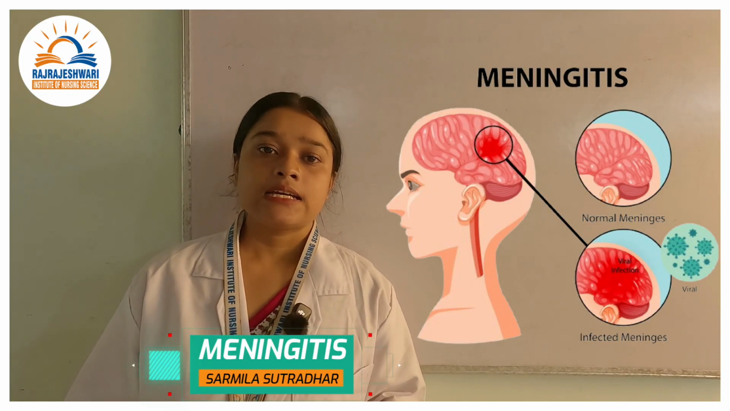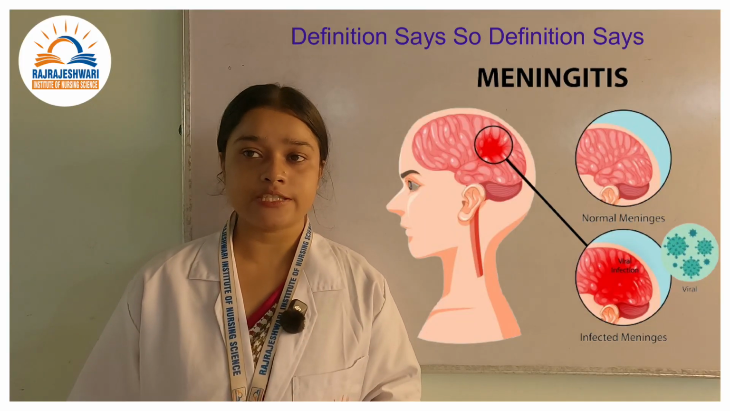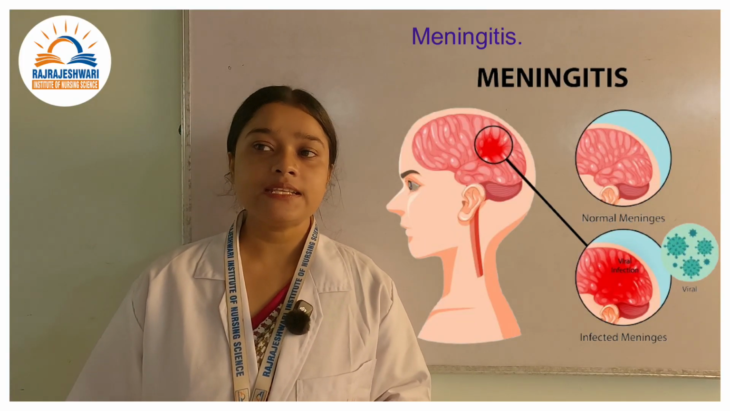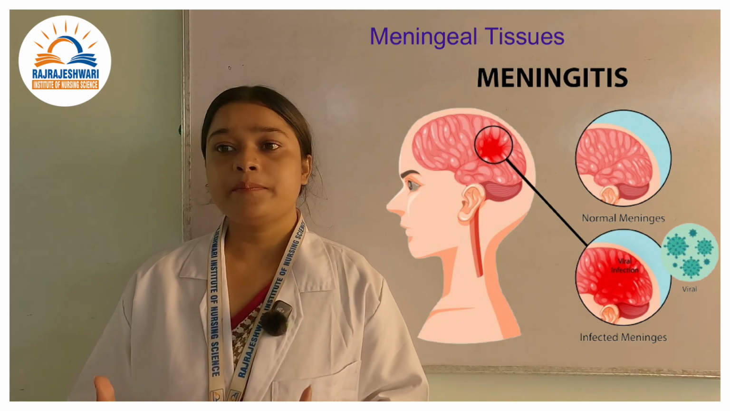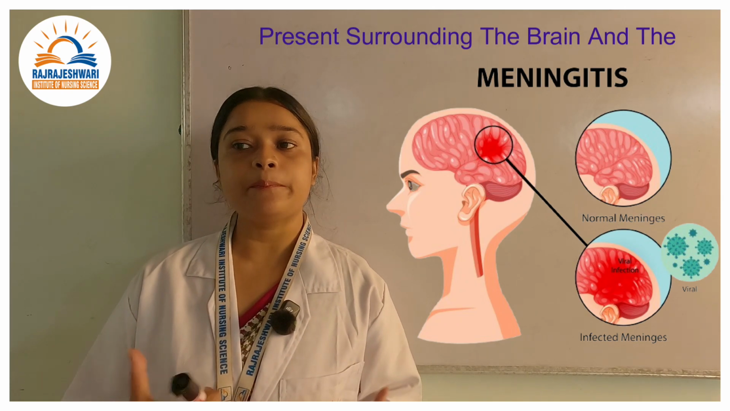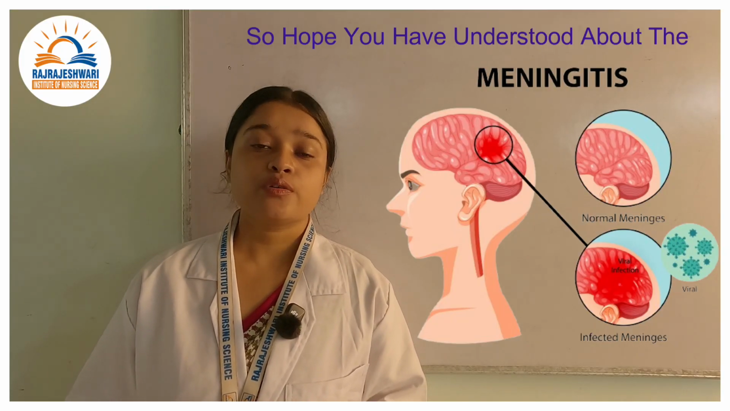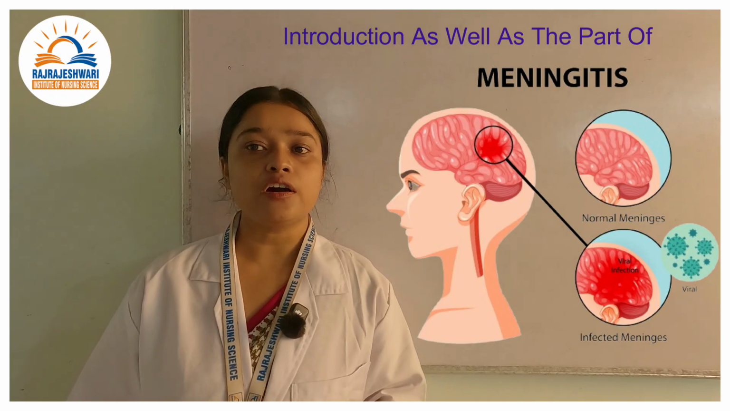Okay, next we will be discussing the definition. So what does the definition say? The definition says meningitis is an acute inflammation of the meningeal tissues which are present surrounding the brain and the spinal cord. So hope you have understood the introduction as well as the definition.